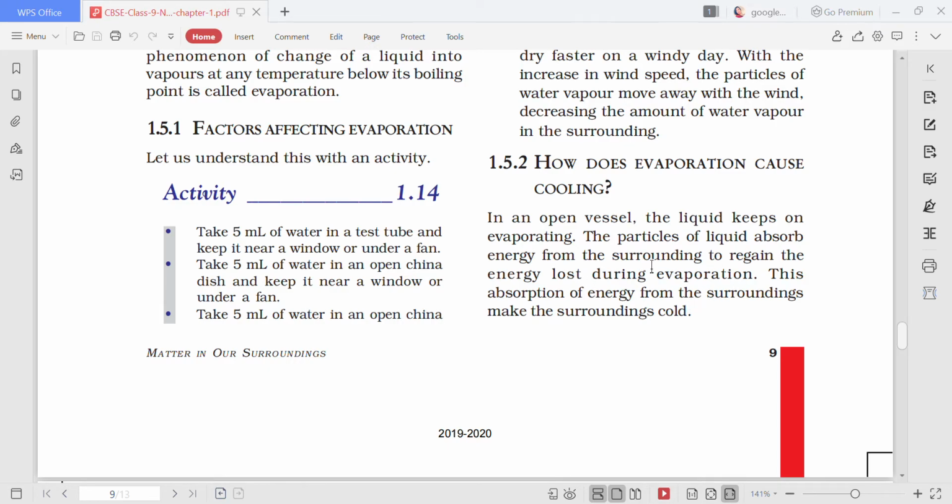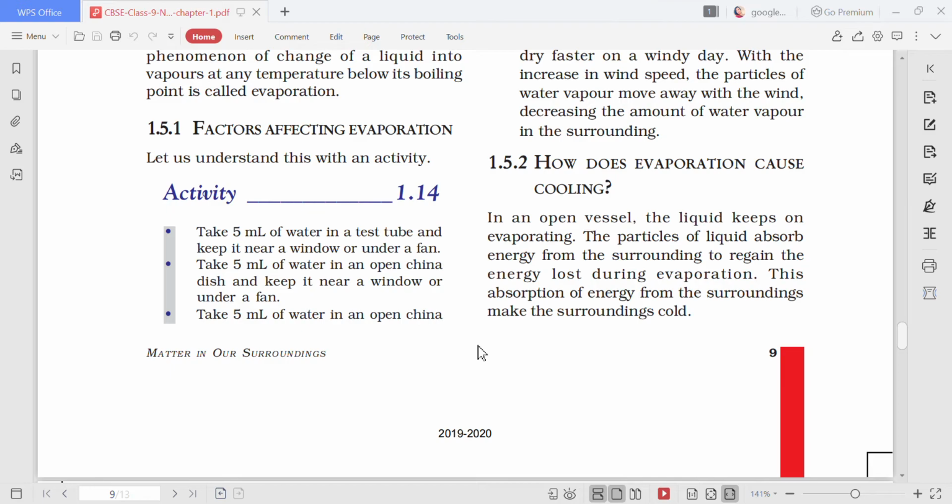The particles will take the heat which they have lost from the surroundings. And when the heat has been taken from the surroundings, the surroundings become cold. And hence this is how evaporation gives the cooling effect.